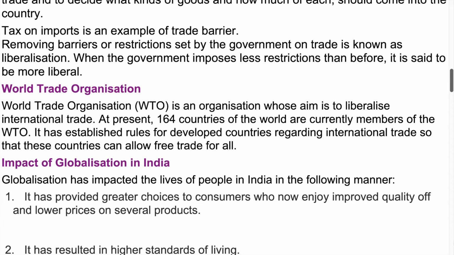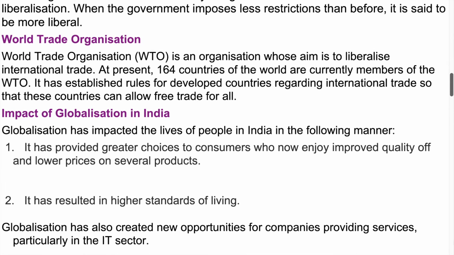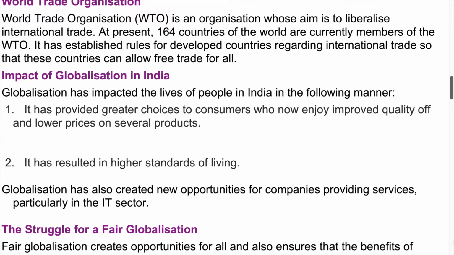World Trade Organization. World Trade Organization, WTO, is an organization whose aim is to liberalize international trade. At present, 164 countries of the world are currently members of the WTO. It has established rules for developed countries regarding international trade, so that these countries can allow free trade for all.